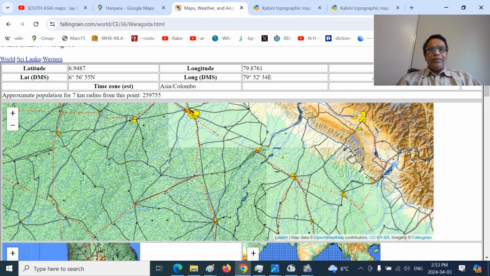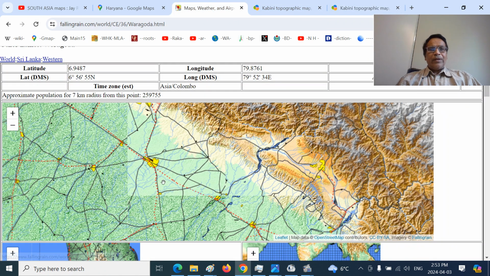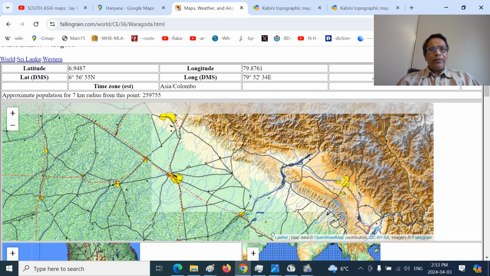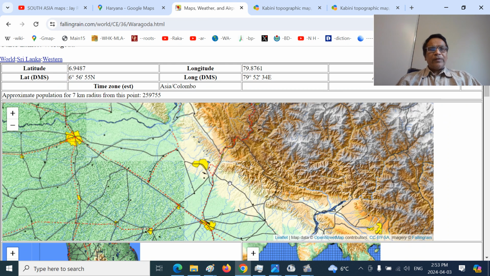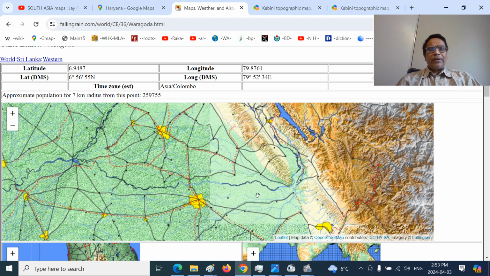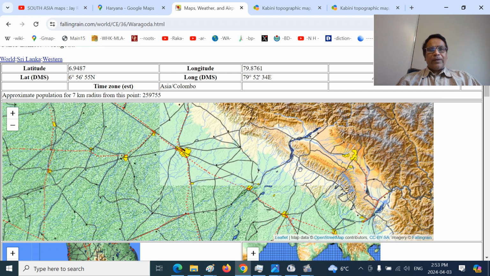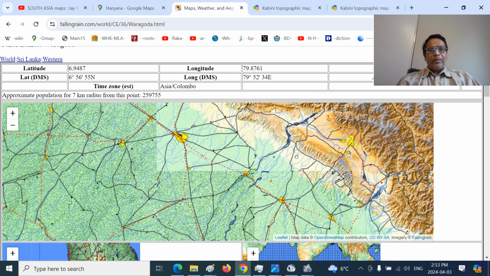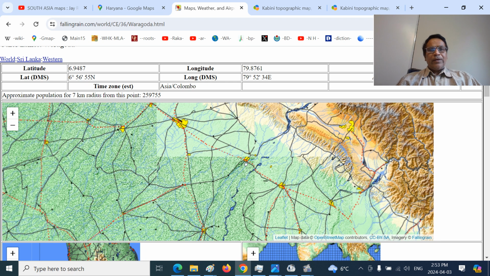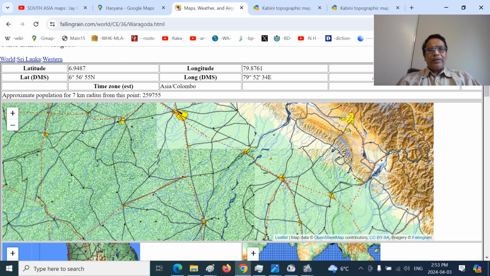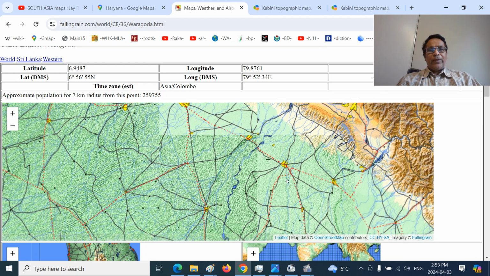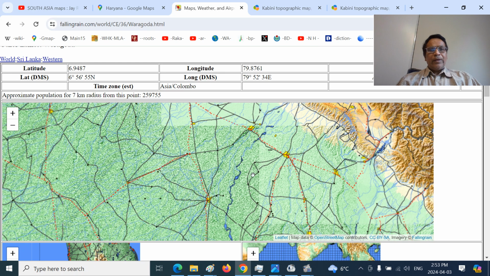So here again you can see our landmarks. This is Ambala, Chandigarh, that's Ludhiana here, Jalandhar here. So the river here, the Yamuna river. So this is Yamuna Nagar, Ambala. This is Saharanpur, and you can see this is Karnal.